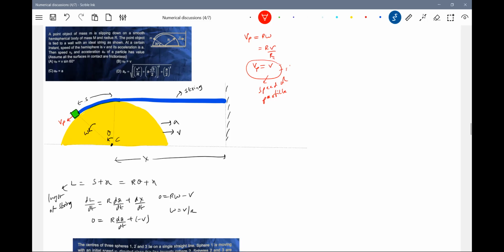Now, acceleration is being asked. How to bring the acceleration? There are two terms that I'll introduce. I'll go for a rough diagram. The particle is here, and this axis, and the particle is here.